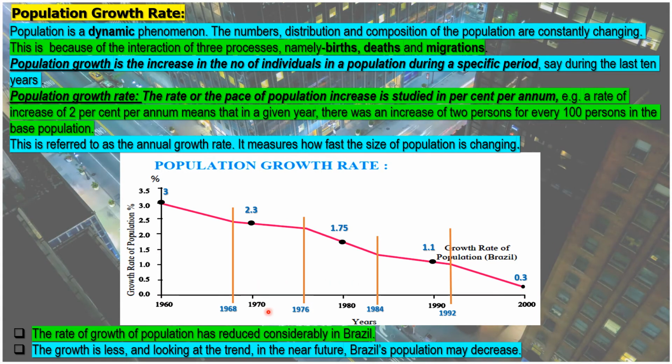So here, in 1970 the decrease was 2.3%. In 1980 the population growth rate was 1.75%, and in 1990 the population growth rate of Brazil was 1.1%. Then by 2000 the population growth rate of Brazil was 0.3%. So from 3% in 1960 to 0.3% in 2000.